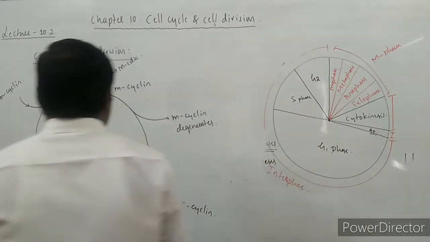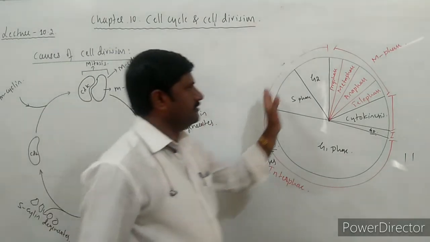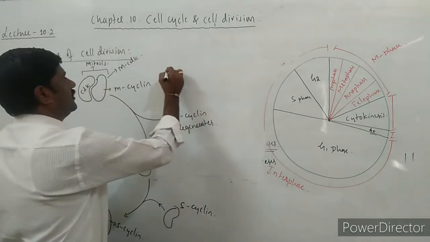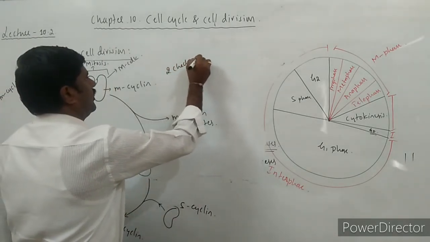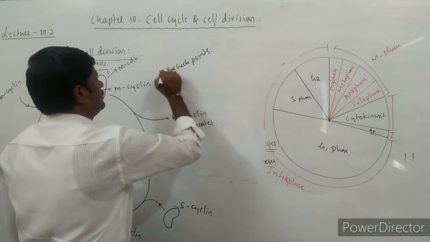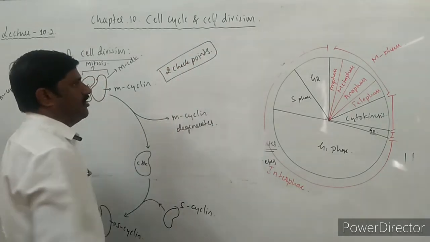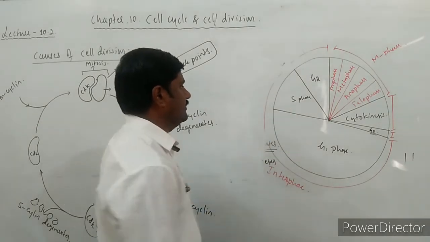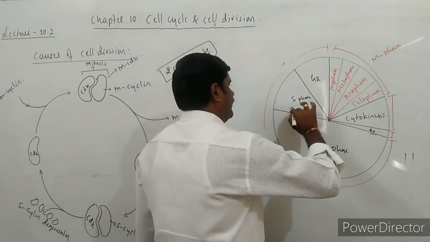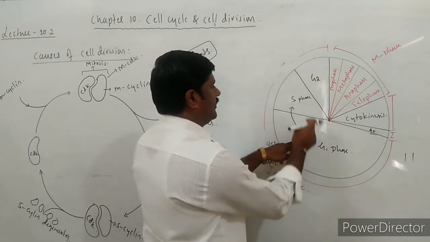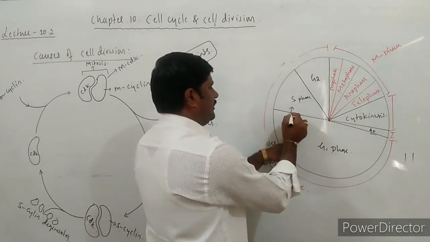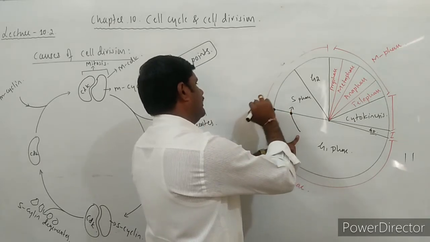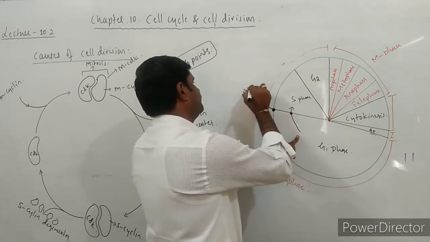Right? So here, during these stages, we come across two checkpoints. These checkpoints occur usually between G1 and S. Whenever the transition from G1 to S is taking place, there one checkpoint we come across.